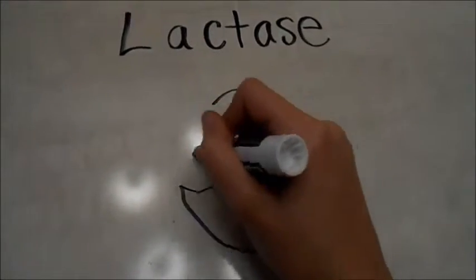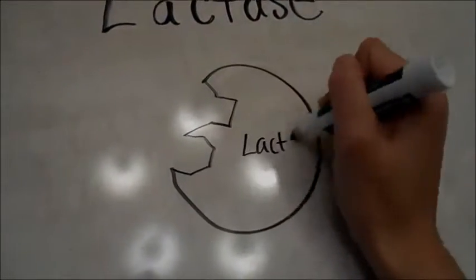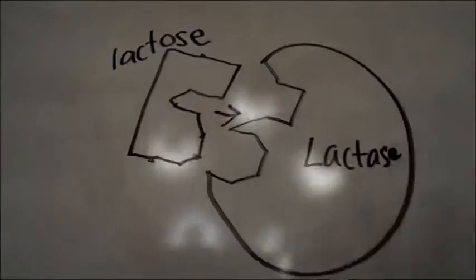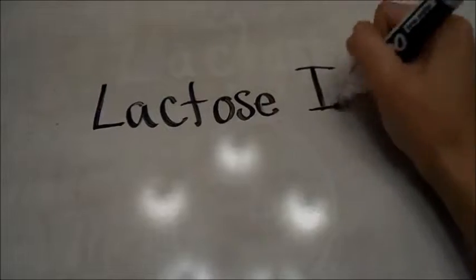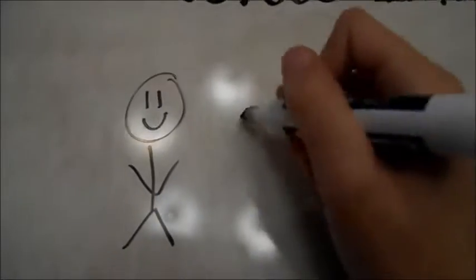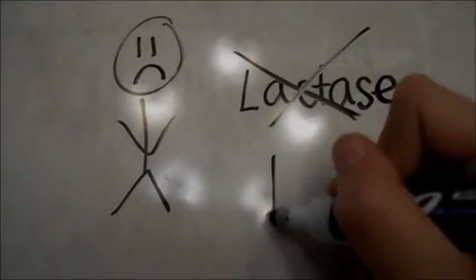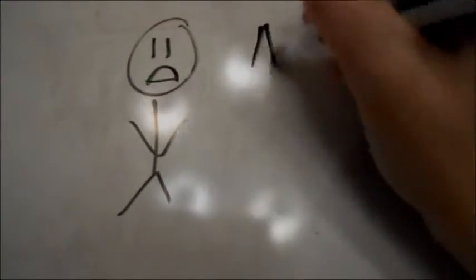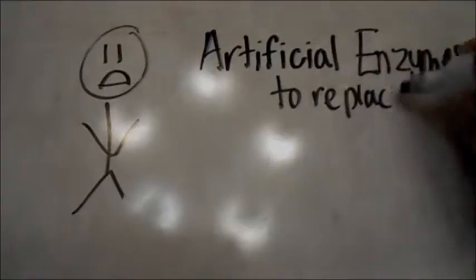Lactase, as discussed earlier, is an enzyme that breaks up the disaccharide lactose into the monosaccharides glucose and galactose. This reaction is necessary for the digestion of lactose. Lactase is usually naturally produced by the body, but some people suffer from a condition called lactose intolerance. People who are lactose intolerant do not naturally produce enough, or sometimes any, lactase. Therefore, they must either avoid dairy products that contain lactose or use an artificial enzyme supplement that digests lactose.